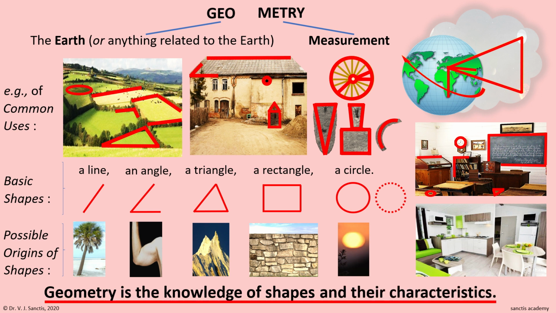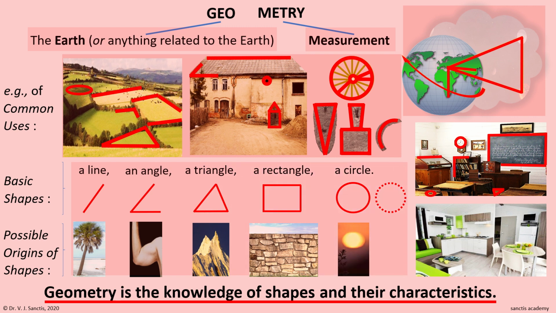Now, to summarize and remember what we have learnt in this video. We first saw that the root meaning of geometry is measurement of the earth or anything related to the earth. Then we saw generally how the intellectuals as well as the common people of ancient times used the knowledge of geometry. On observation, we saw that the use of knowledge of geometry was actually the use of shapes. Therefore, we saw the basic shapes known to mankind and also guessed a possible origin of each shape.